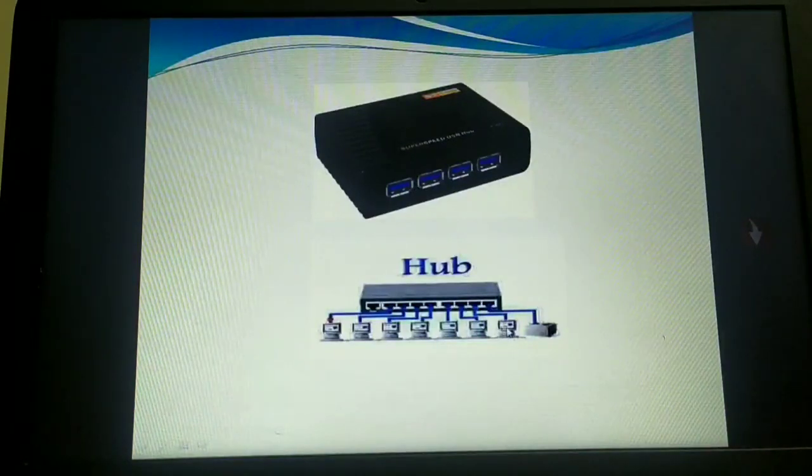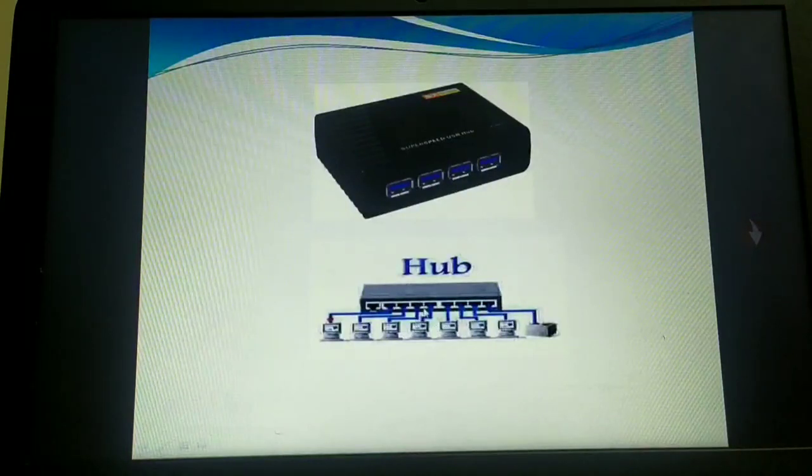Similarly, when this destination wants to reply back, it may send the message as hello. That hello will reach this port, and then that hello packet will be given to all the connected ports. A copy of that packet will be sent to all the connected nodes, and the hello packet will be seen by all these computer systems. That means all these computer systems will come to know what exactly these two computers are exchanging. That is the major disadvantage in the case of the hub.